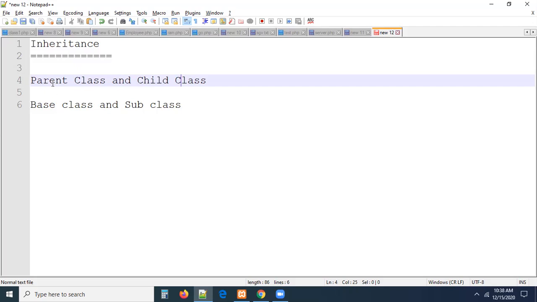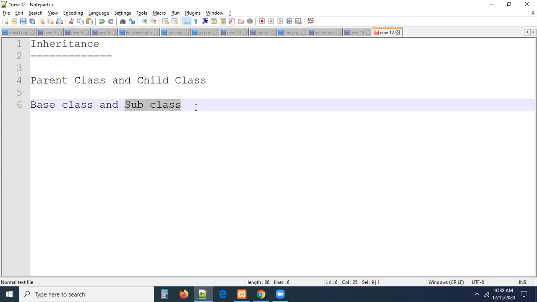So inheritance is nothing but sharing the base class members into the subclass. What is a class, guys? Generally, we know a class is a collection of properties and methods. Whatever properties you defined in the base class, I want to access those in the subclass. I don't want to redefine them again, as you already defined them in the parent class. Whatever properties and methods are available in the parent class, I want to access those in my subclass also. So how can we access these in our subclasses?